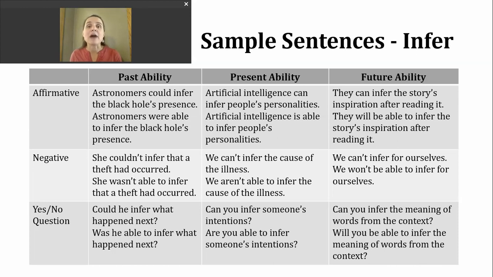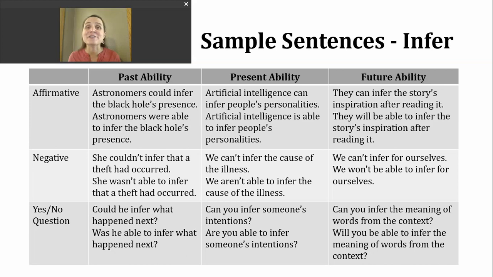So let's talk about making past ability statements. And there are two ways that we can do that. We can use our modal could and then the base verb, or we can use be able to and then the base verb. And so here, our be verb will be in the past tense.